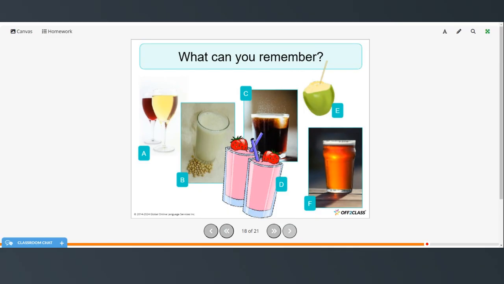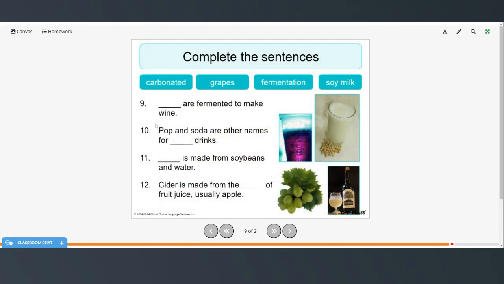So what can you remember? We have red and white wine, soy milk, cola, strawberry milkshakes, coconut water, and beer. Again, try these on your own and then restart when you're ready to check your answers.